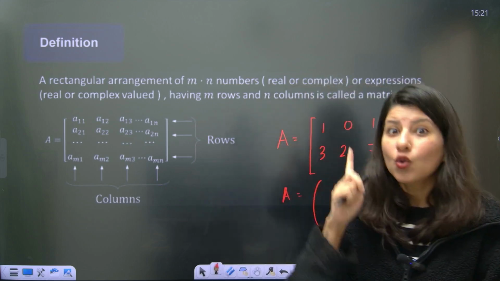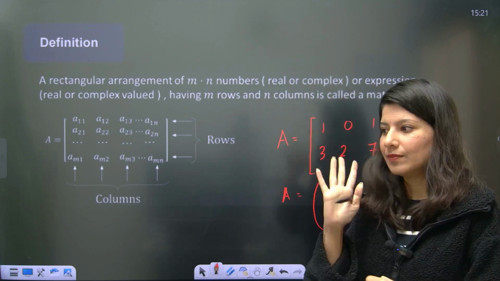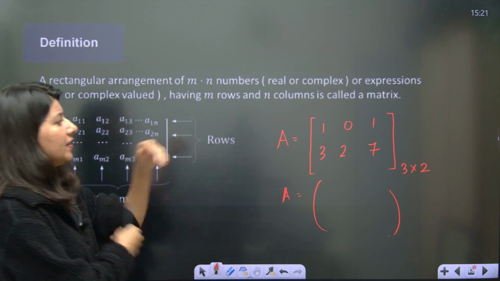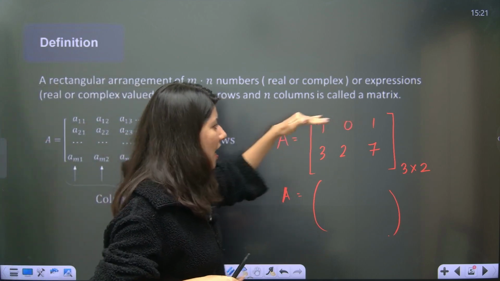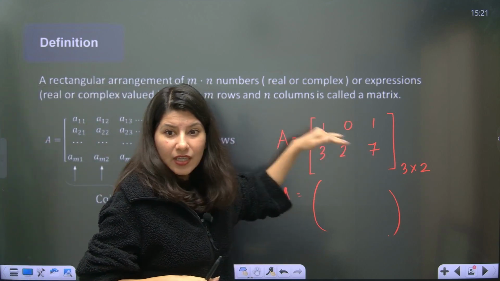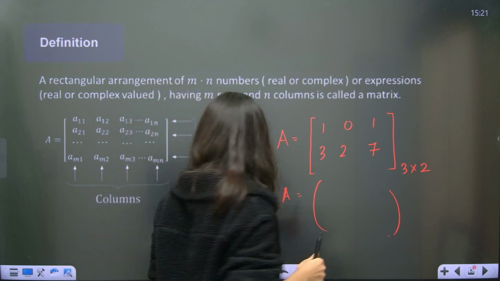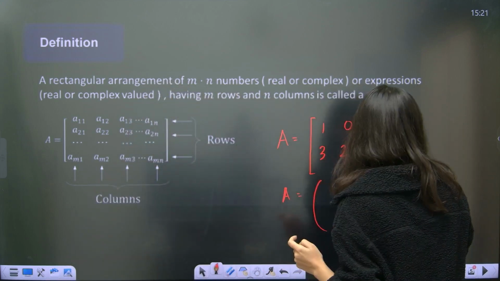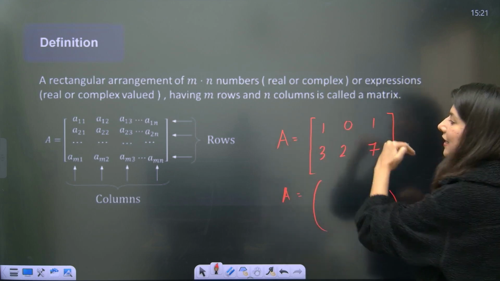Number one is row, number two is column. Now ma'am, what is a row, what is a column? See, over here the horizontal ones are row. Okay, the horizontal ones are row. Hold on, this is wrong, let me just correct this. Okay, yeah, the horizontal one is your row.